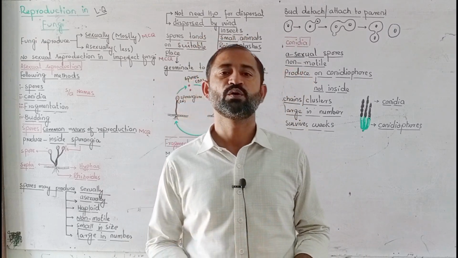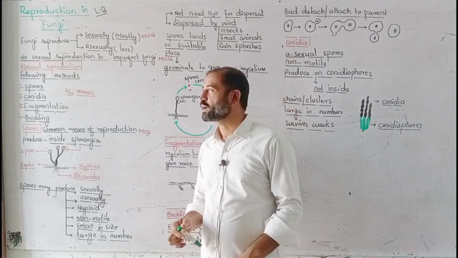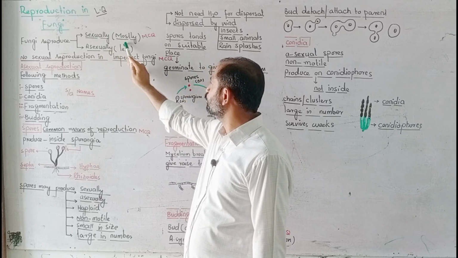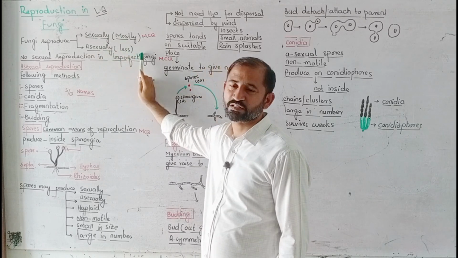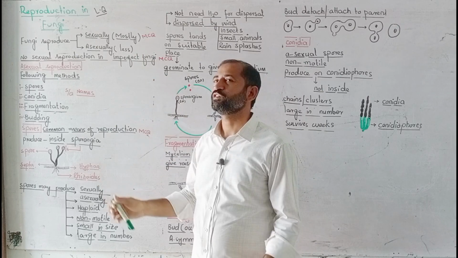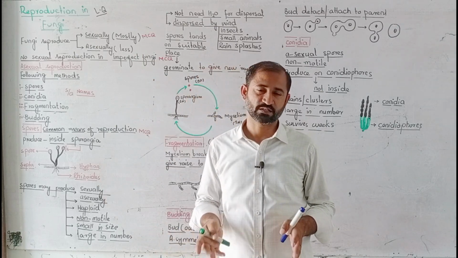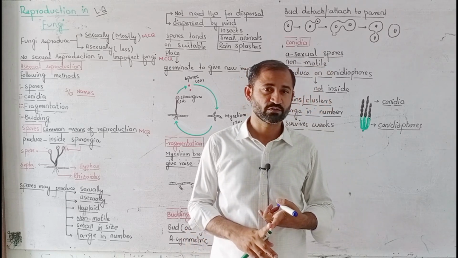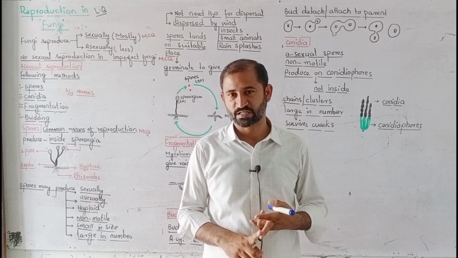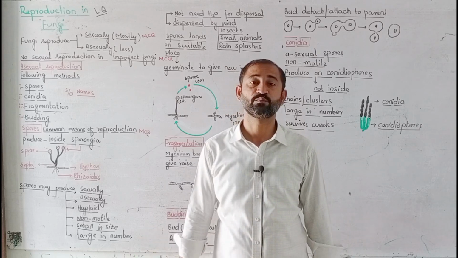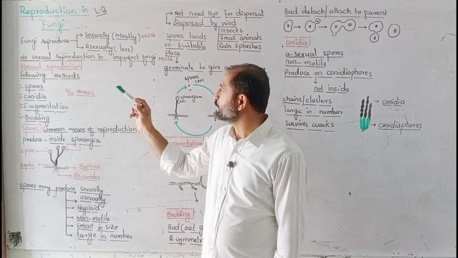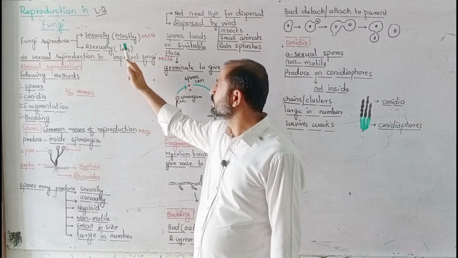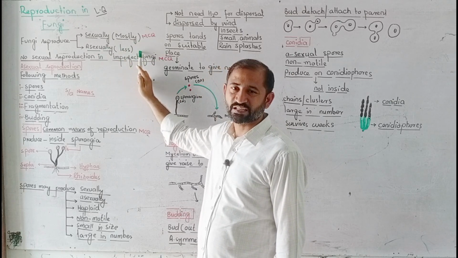This is a long question. In the first paragraph it says that fungi reproduce sexually mostly and asexually less. That one is also an MCQ. First thing, keep in mind that both methods of reproduction are found in fungi. Fungi can reproduce through sexual reproduction as well as through asexual reproduction. Both methods are found, but sexual reproduction is more common. This is an MCQ, and asexual reproduction is less.